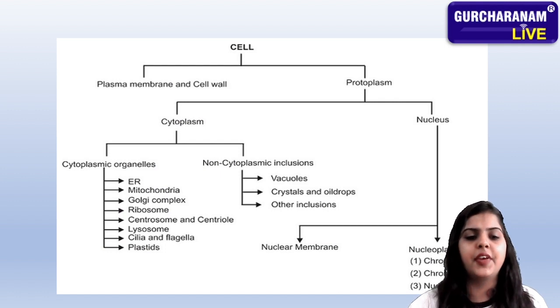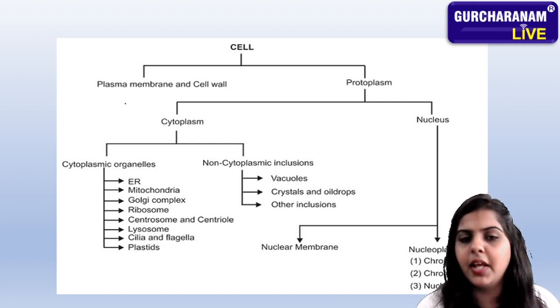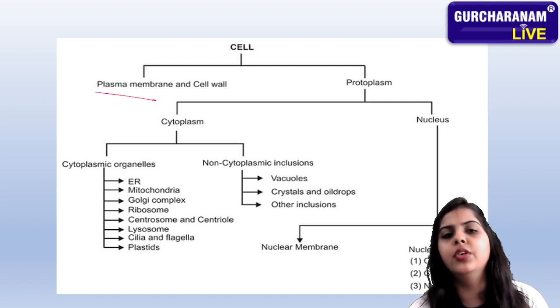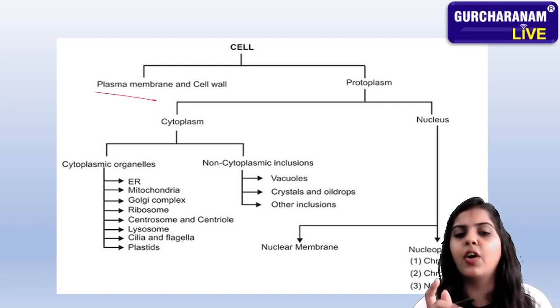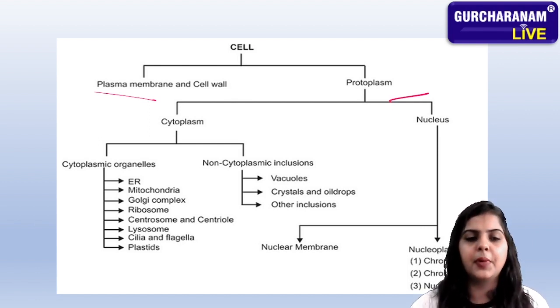This is a classification of cell. You can see the first one is plasma membrane. As I told you, the outer layer of the cell is what? That is plasma membrane. Protoplasm, we will discuss it in the upcoming videos.